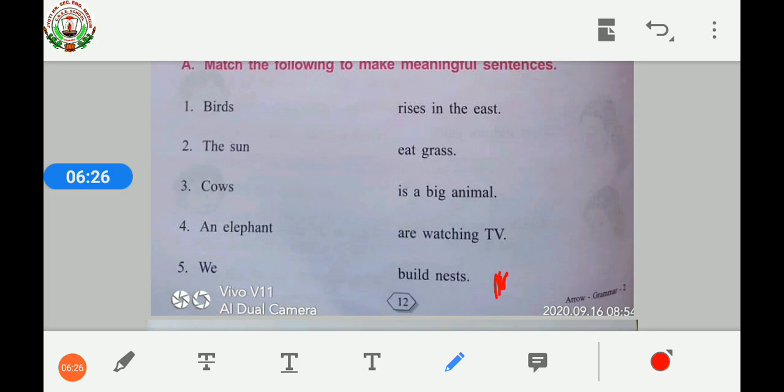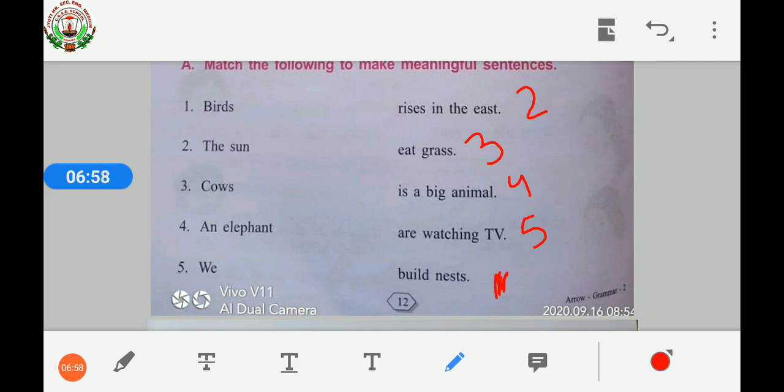This is number one. The sun rises in the east. This is number two. Third, cows eat grass. Three. Fourth one, an elephant is a big animal. Fifth, we are watching TV. So, children, the group of words are matched properly and they are making a complete sentence.